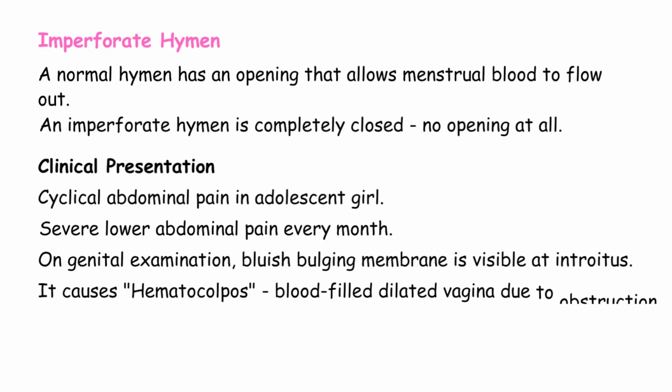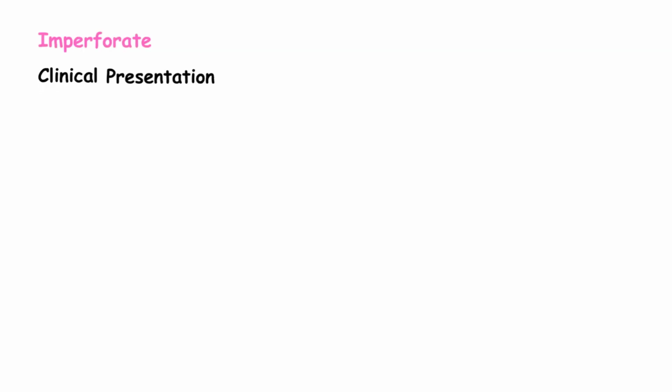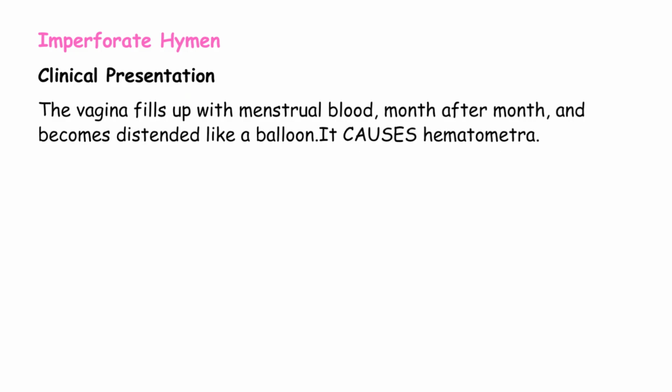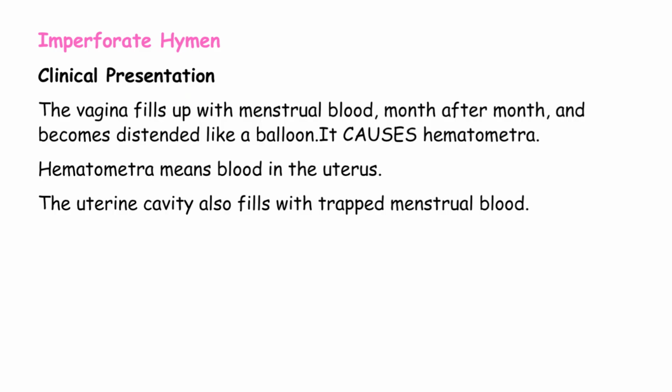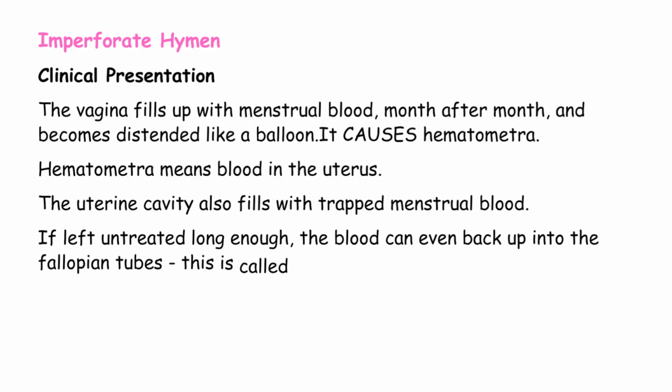It causes hematocolpos, blood-filled dilated vagina due to obstruction. Hemato means blood. Kolpos means vagina. So hematocolpos literally means blood in vagina. The vagina fills up with menstrual blood month after month and becomes distended like a balloon. It causes hematometra. Hematometra means blood in the uterus. The uterine cavity also fills with trapped menstrual blood. If left untreated long enough, the blood can even back up into the fallopian tubes. This is called hematosalpinx, blood in tubes.